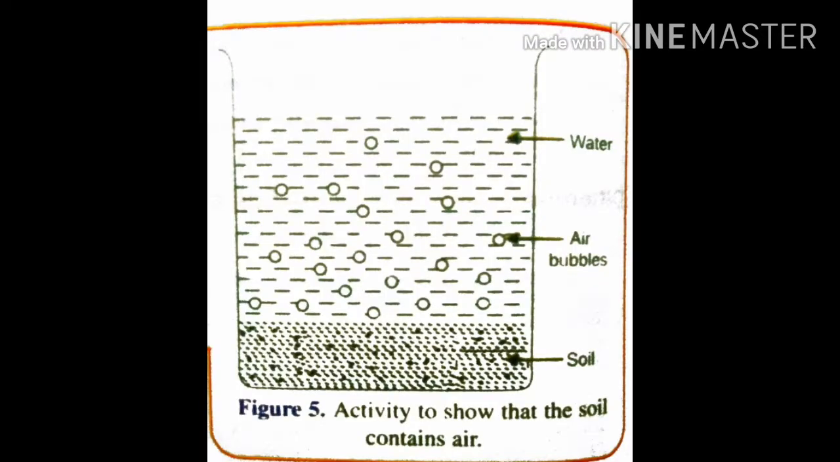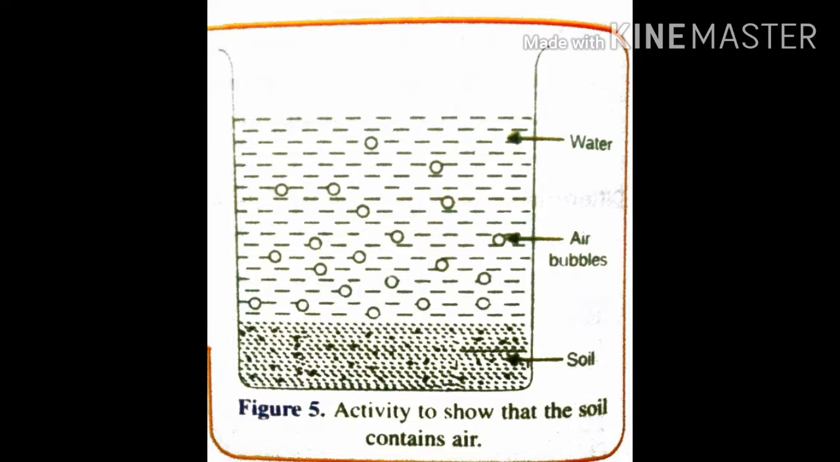Next one, soil contains air. Soil contains air in the space present between the soil particles. We already knew this one. Large space in the soil traps more air. Sandy soil contains more air while clayey soil contains very little air. Let's see an activity for this one.